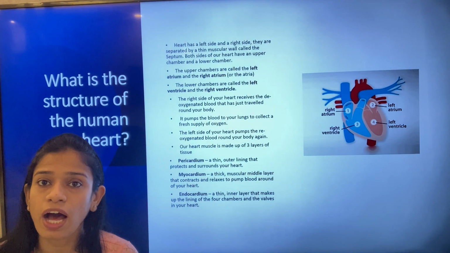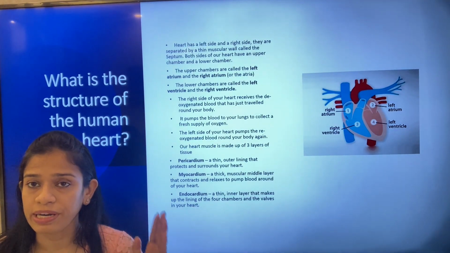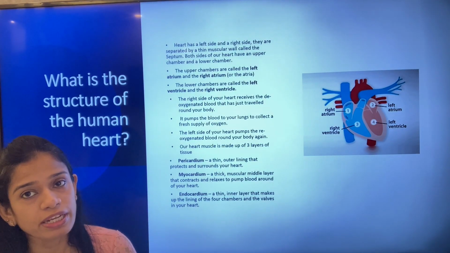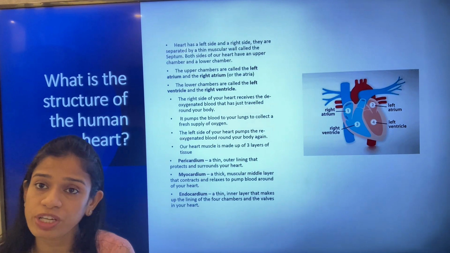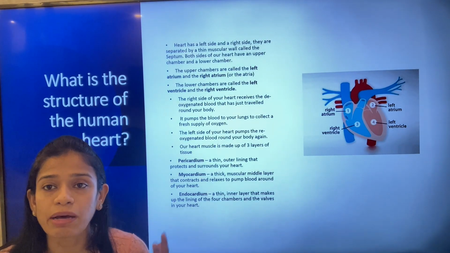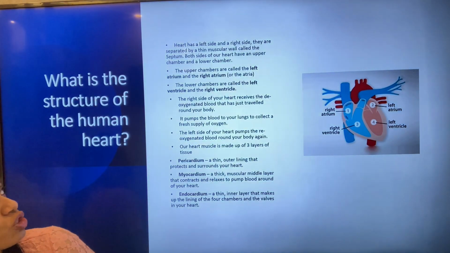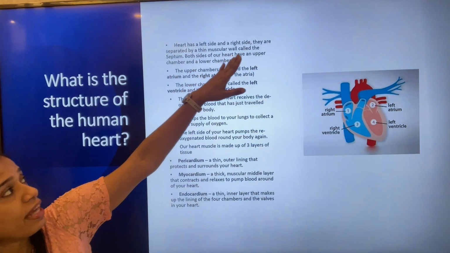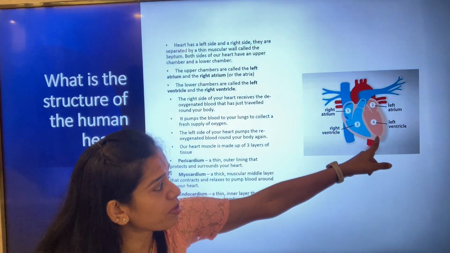Now the structure of the heart is very easy if you remember it. But if you don't remember it properly, it is obviously a little bit confusing, because it has 4 chambers and multiple things happening inside the human heart. So the heart has a left side and a right side, and they are separated by a thin muscular wall called the septum. Now this is the septum.